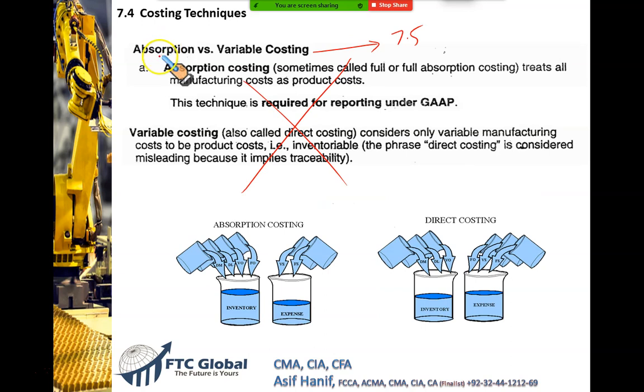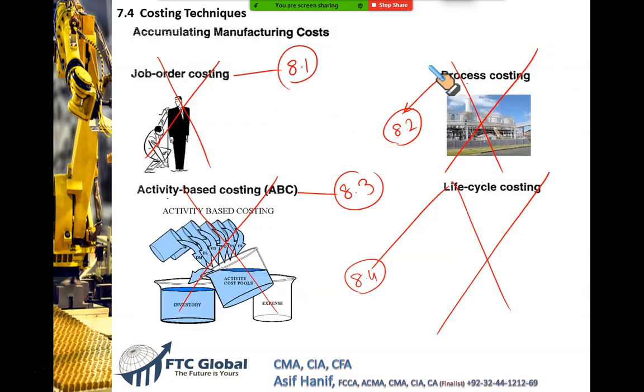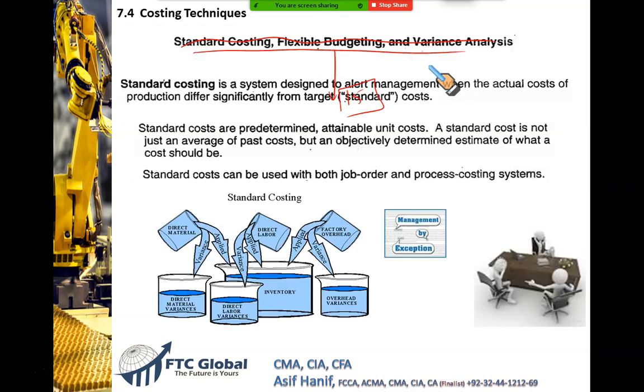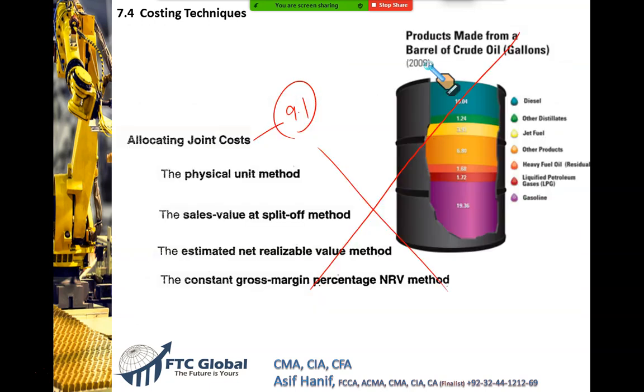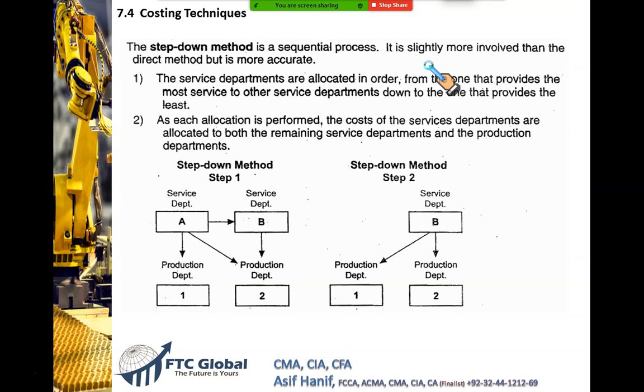See, absorption and variable costing. We are going to do the whole topic now, 7.5. So let's go straight to 7.5 and start and try to learn what is the variable and absorption costing. This is a very important area, gentlemen. So make sure you understand it very well. Absorption and variable costing.